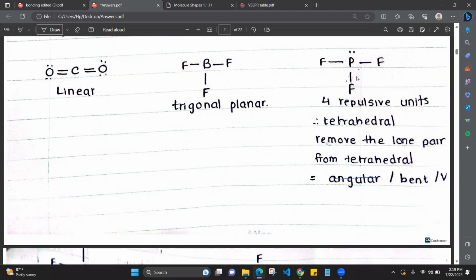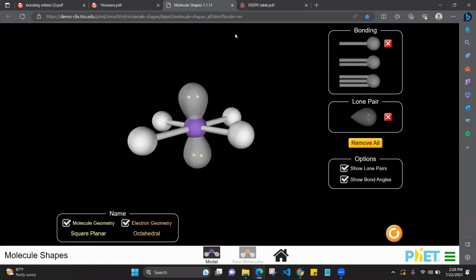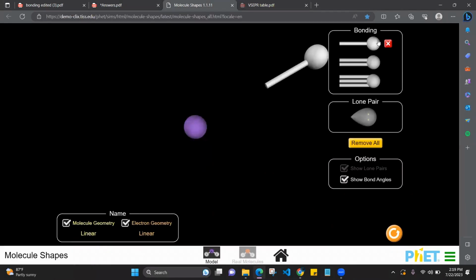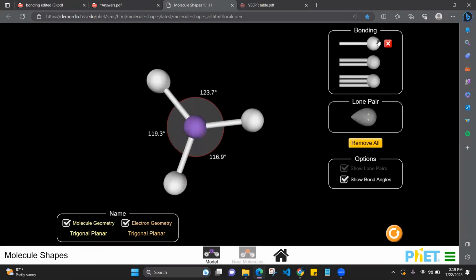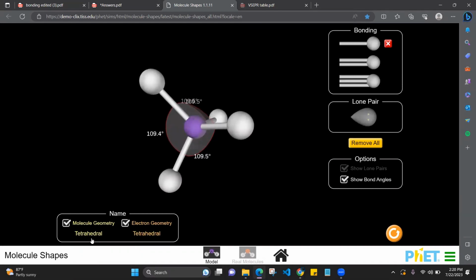So here, how many bonds? 3. How many lone pairs? 1. So there are 4 repulsive units, right? So when you have 4 repulsive units, generally what is the shape? Tetrahedral, right? 1, 2, 3, 4. What is the shape? Tetrahedral, right?